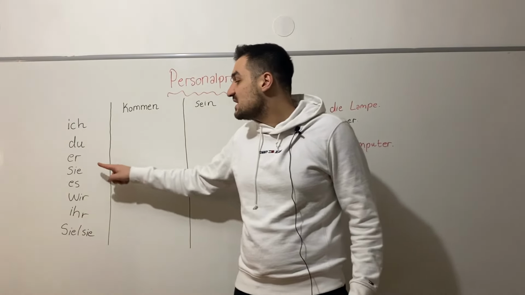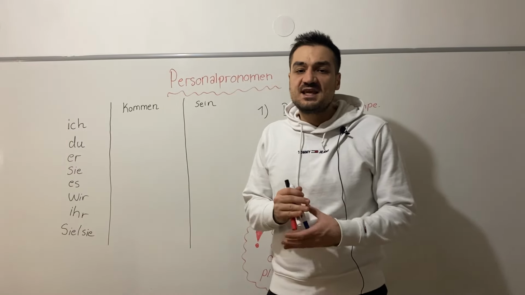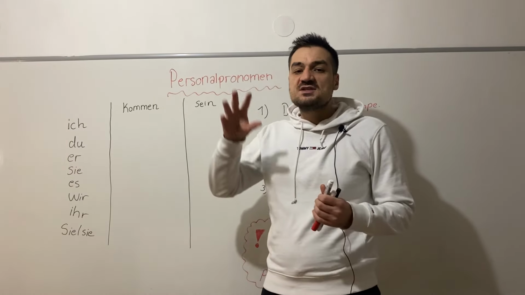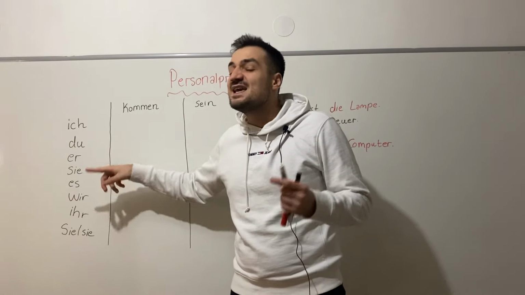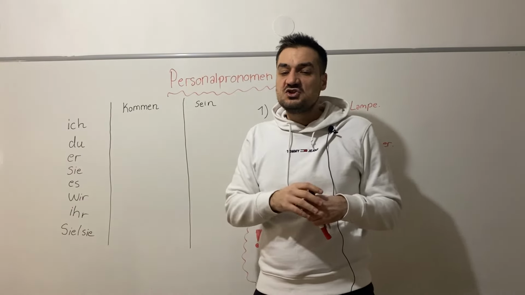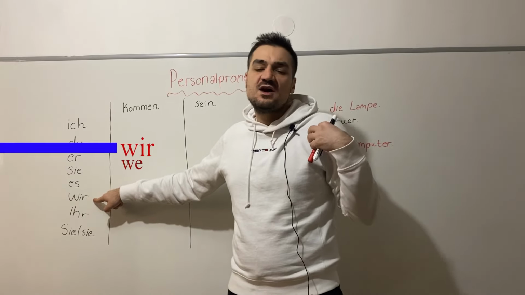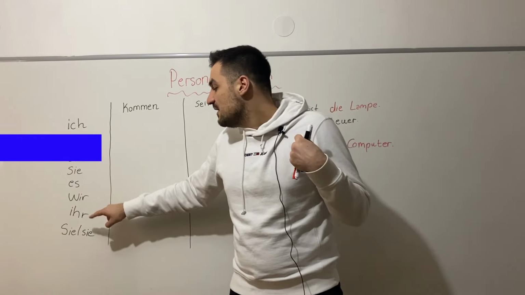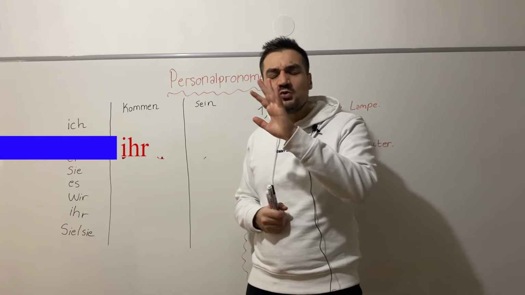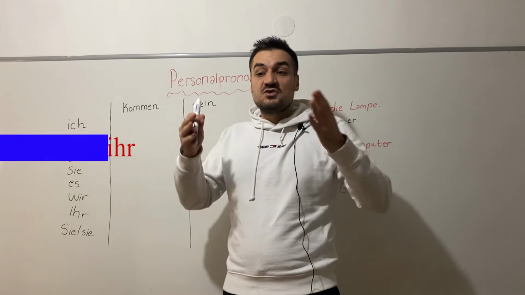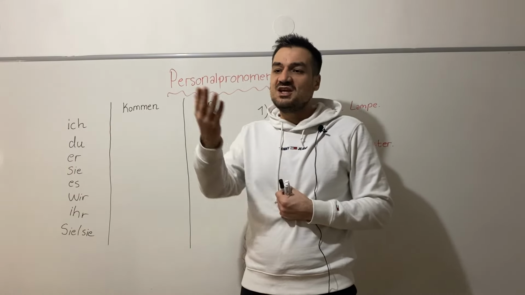And that's why we are saying er is he, sie is she, and es is it. But when the personal pronoun is replacing a noun, then these three are always it in German. But I will teach you this after two minutes. We are going on with wir. Wir means we. Ihr is the plural you. When you are talking directly to a group of persons, for example two or three persons, then you are saying ihr in German, and in English you are saying you.